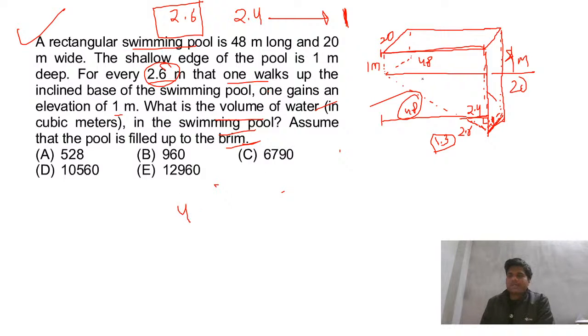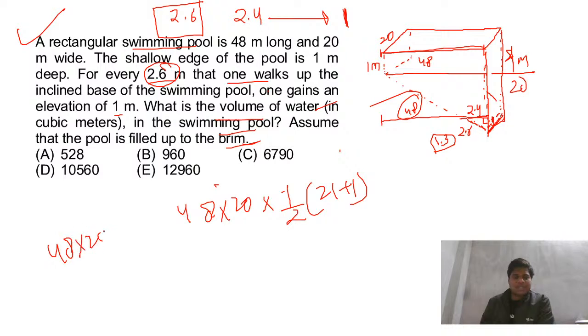So this is 48 into 20 into the length into breadth, and just the average of this. 21 plus 1, that is 22, so half is 11. So 48 into 20 into 11, so that is 96 into, which number is a multiple of 11?